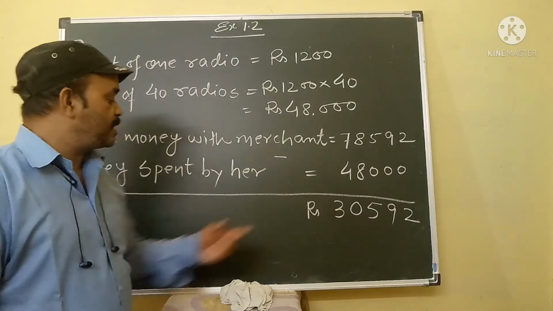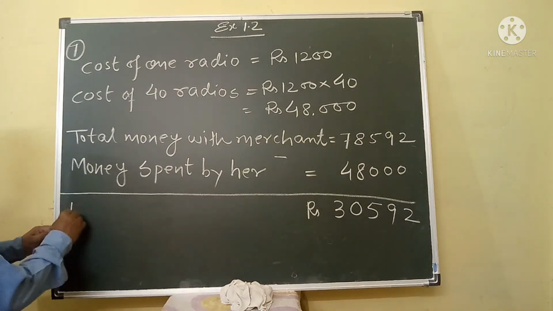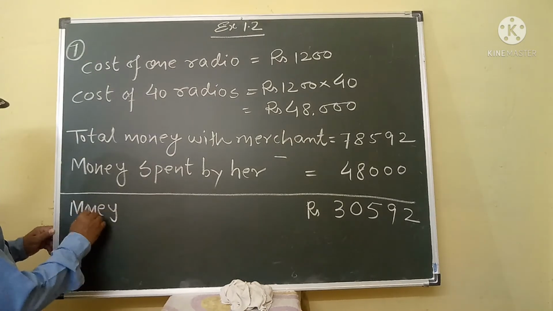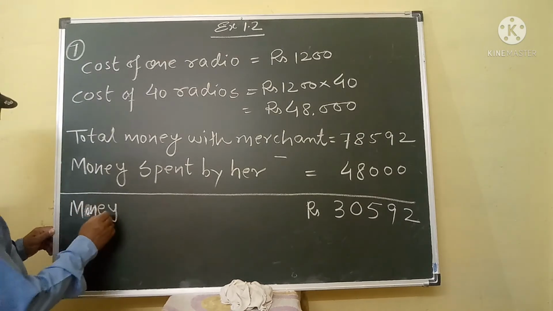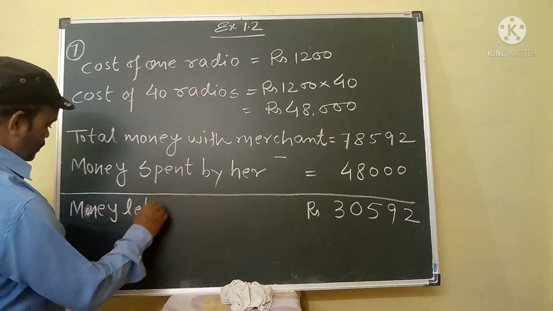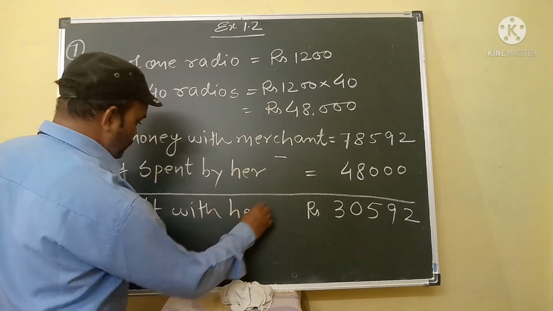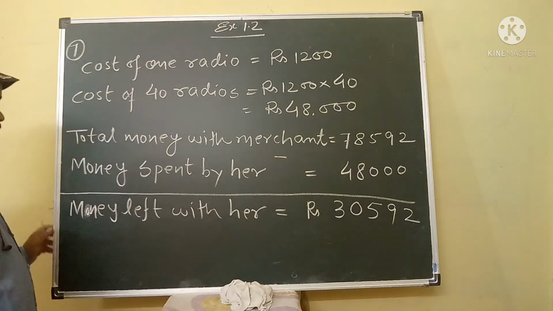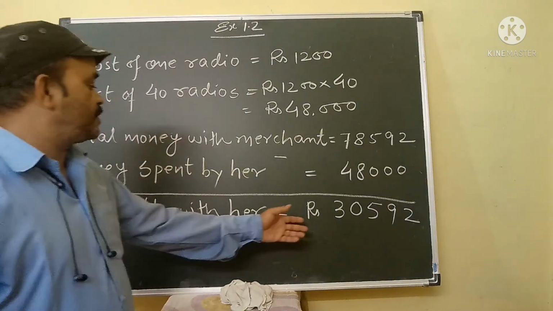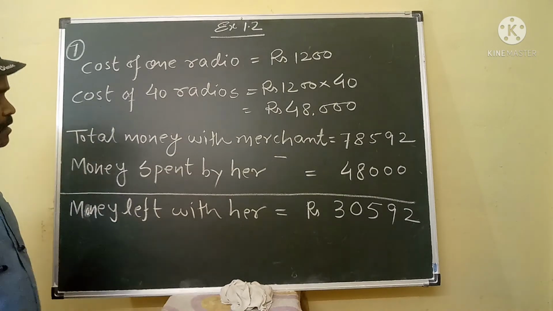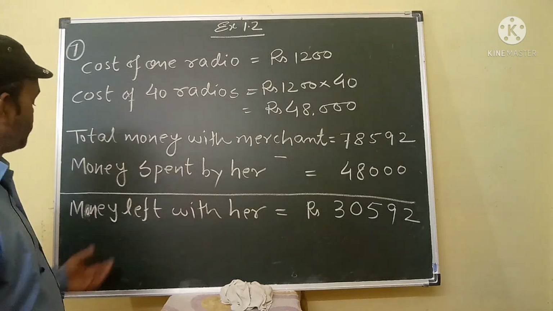This is the money left with her, that is 30,592. This is your required answer.